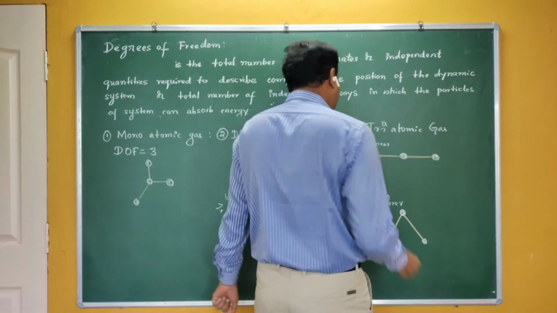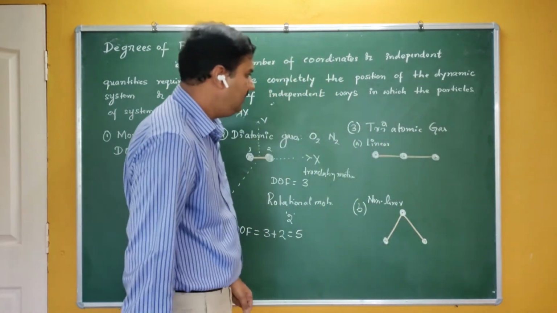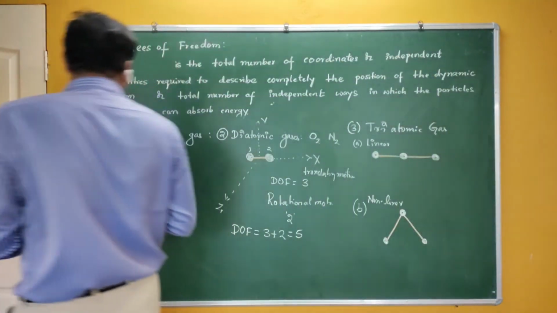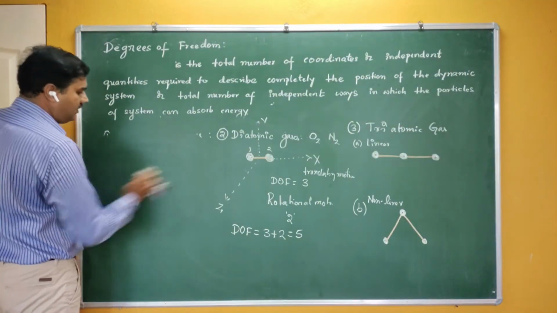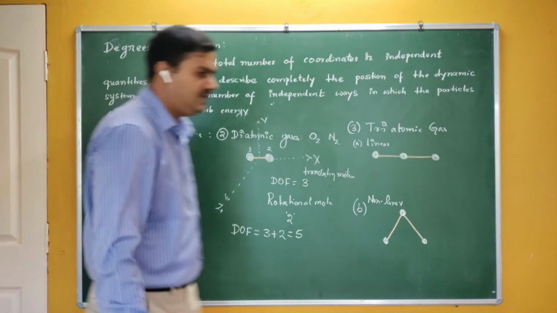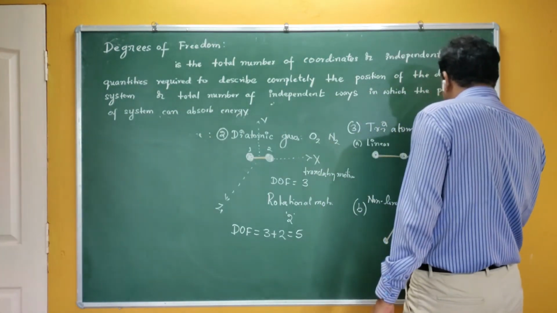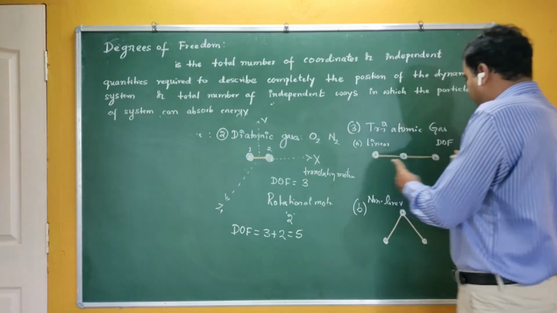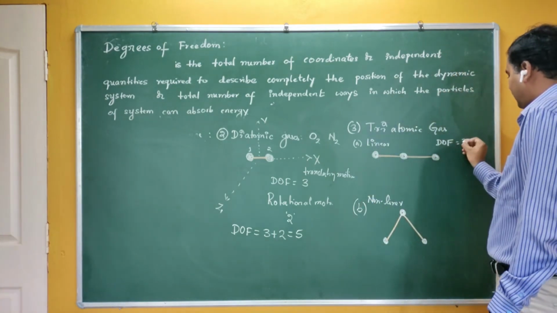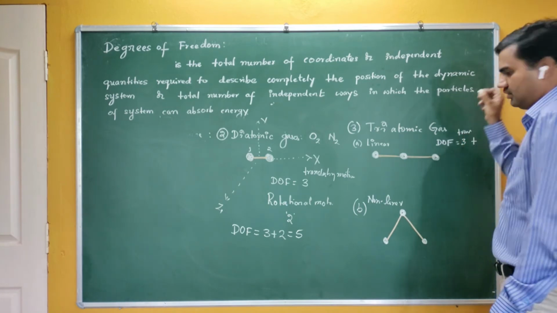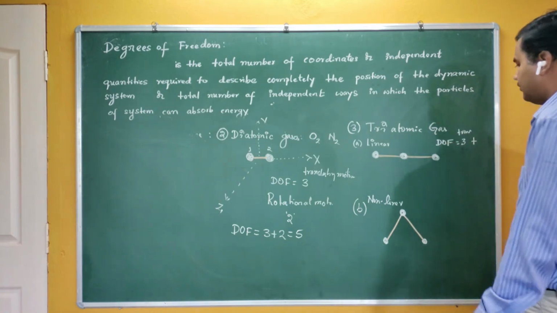Okay, if they are linear, you can see here, I can write upon this one. Monatomic gas has got 3 degrees of freedom. So if they are linear, you can see here again, how many degrees of freedom may there be? You can see that this molecule can move in the X direction, Y direction, and Z direction. Due to the translatory motion, its position is changing. Therefore, you have got 3 degrees of freedom.